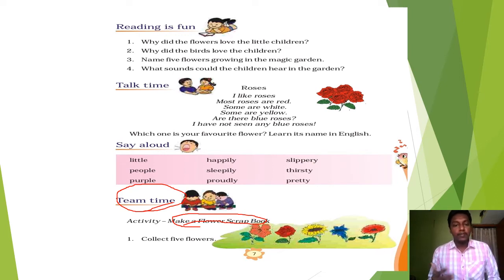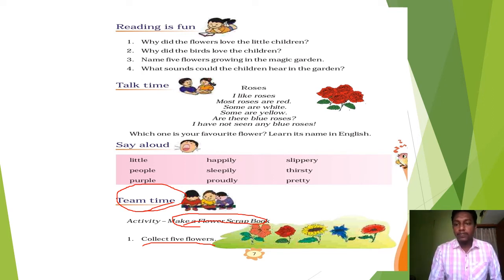How will we do it? Now let us read the instructions one by one. First, collect 5 flowers. So what you have to do? You have to collect 5 flowers. Here I will show you some flowers I have collected. Suppose these are flowers I have collected, and in the same way you have to collect 5 flowers.